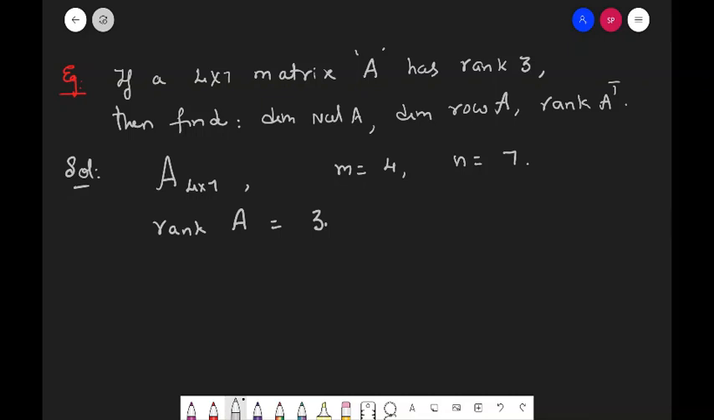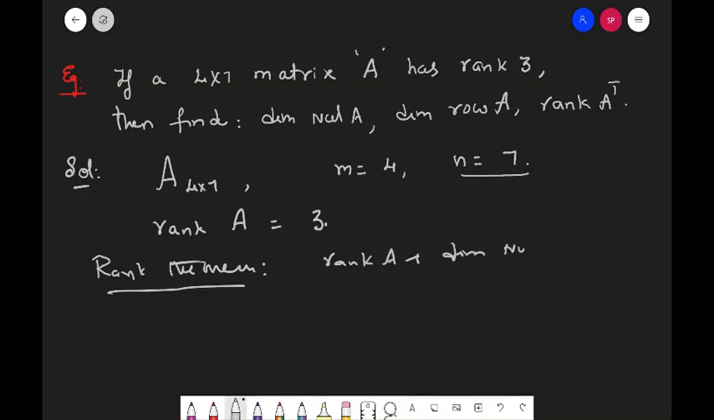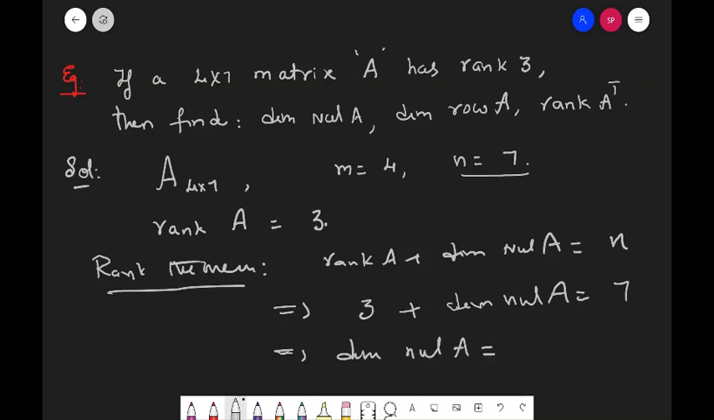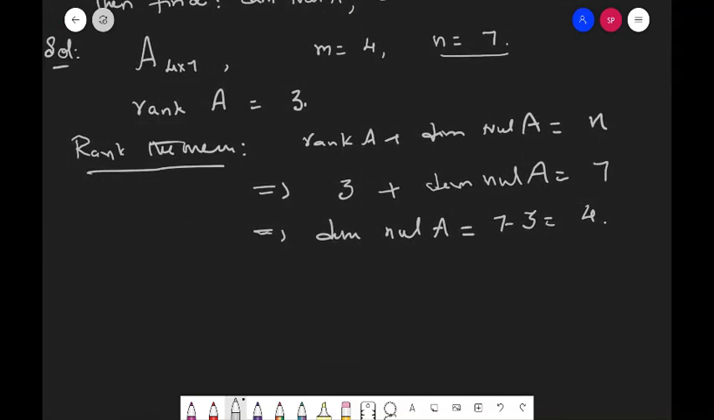So if rank of A is equal to 3 and the number of columns is 7, what do we have? Rank theorem states that rank of A plus dimension null A is equal to number of columns. So rank of A is 3 and you don't know dimension null A, this you have to find, is equal to 7, implies dimension null A is equal to 7 minus 3, which is 4. So dimension null A we found.